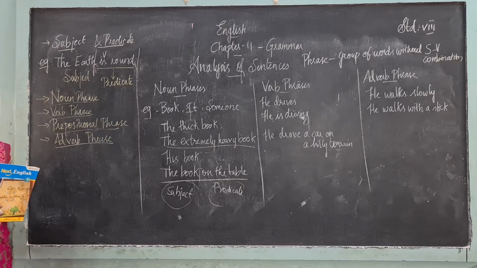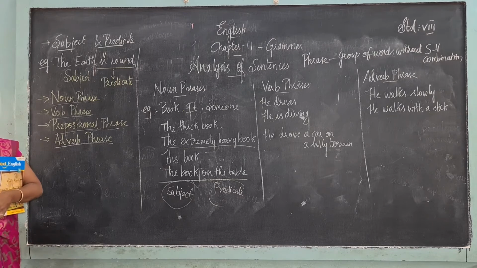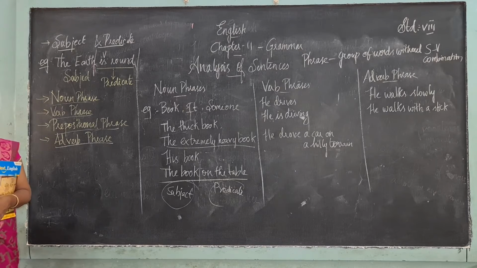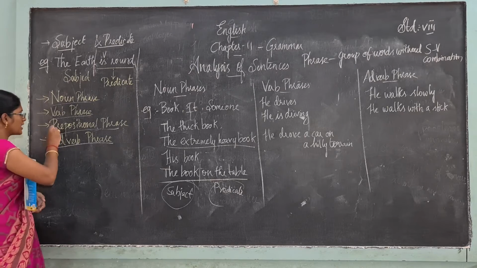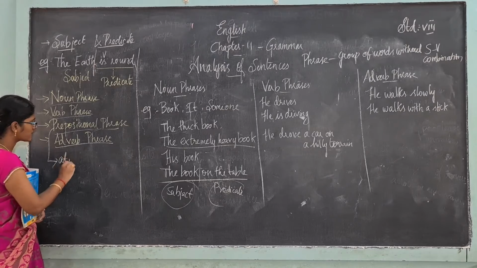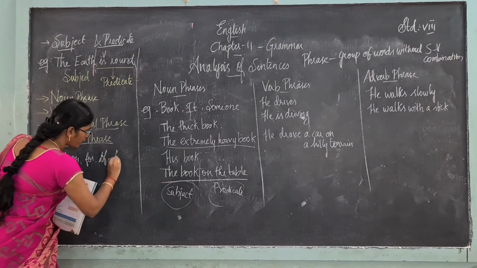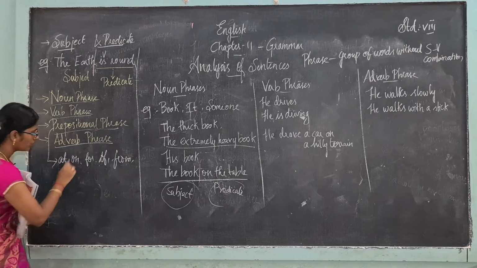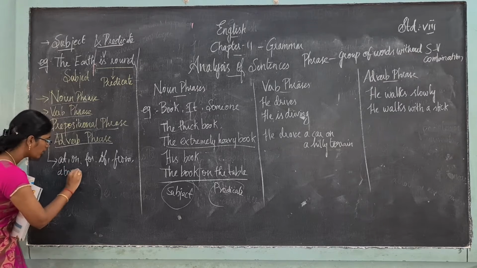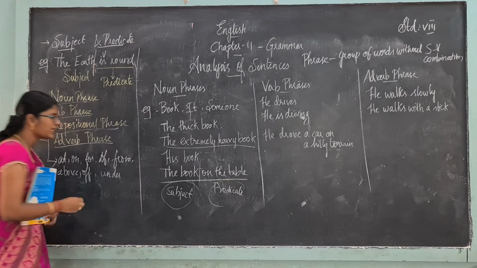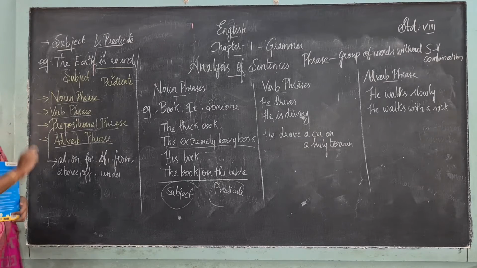Preposition, what is a preposition? Prepositions are the words used to denote position, place, time, distance. For example, the words at, on, for, from, of, above, under. Some of the words like this are called prepositions, and a group of them forms a prepositional phrase.